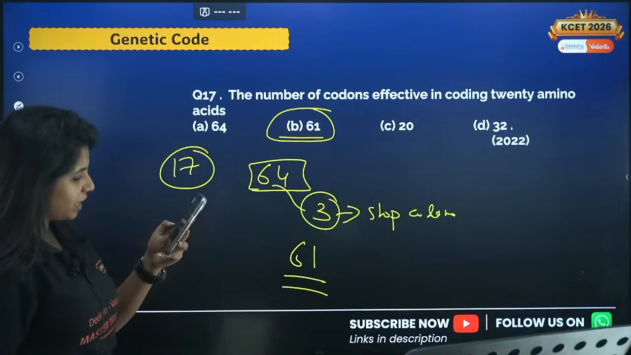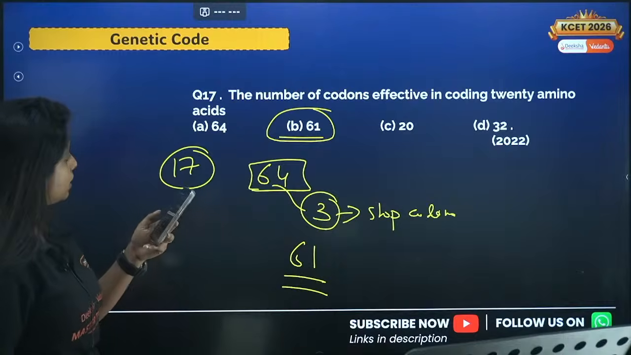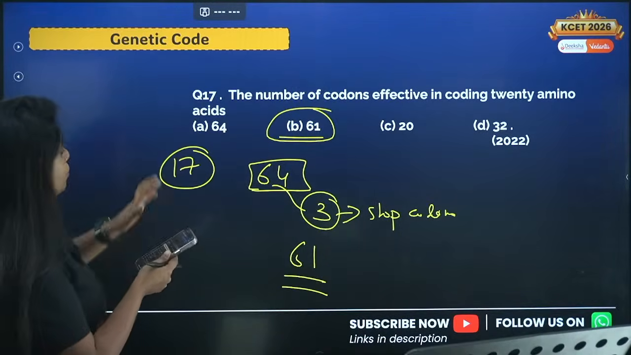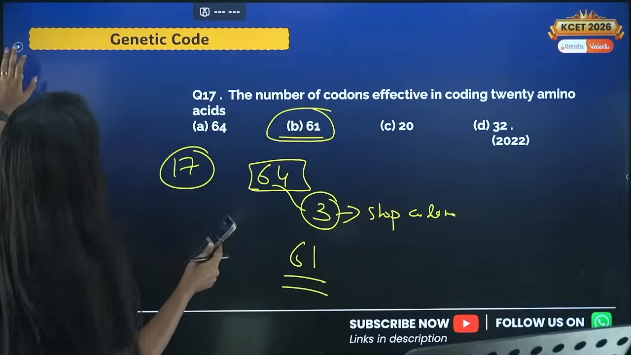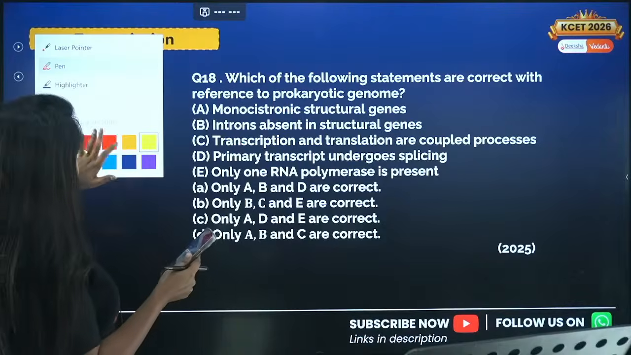Prachi, let's check the answer once more. I hope you're trying the 17th itself. Okay, so I hope you got the answer for this question, dear children. Now we'll move ahead with the next question, the 18th question.